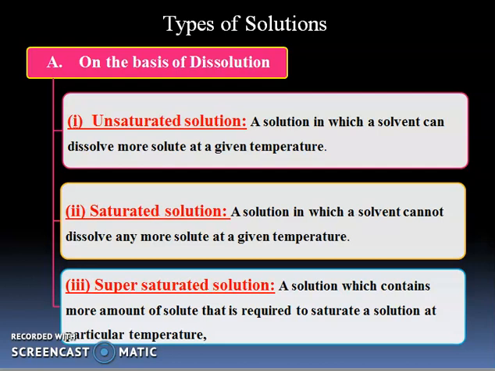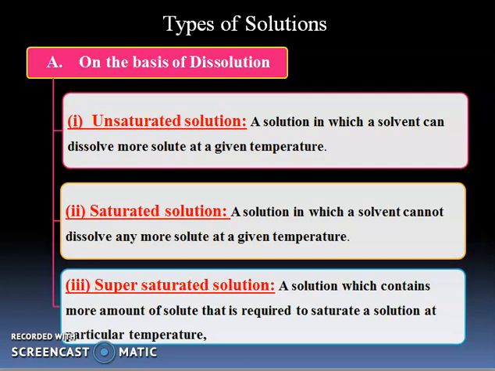In the definitions I mentioned a given temperature. The given temperature means that it should be a constant temperature, or somewhat room temperature, which is usually 25 degrees centigrade. Every solute has the ability to dissolve in a solvent at a different temperature. For example, some solutes are dependent on temperature. By increasing the temperature, the capability of a solute to be dissolved in a solvent increases. So it should be a given temperature.